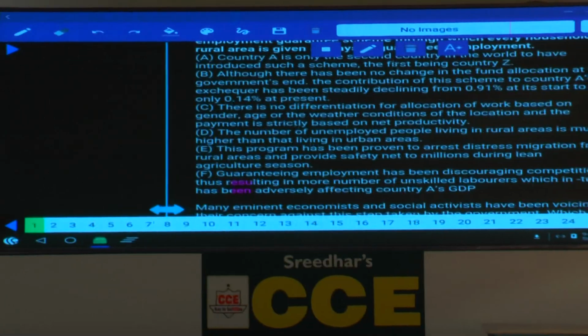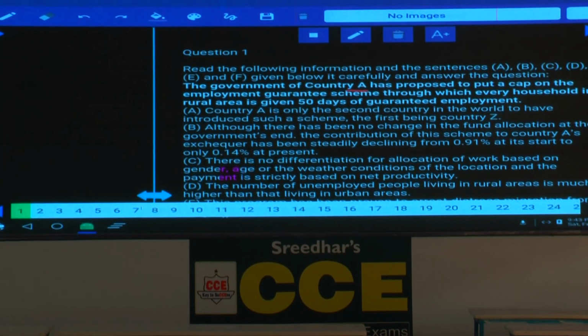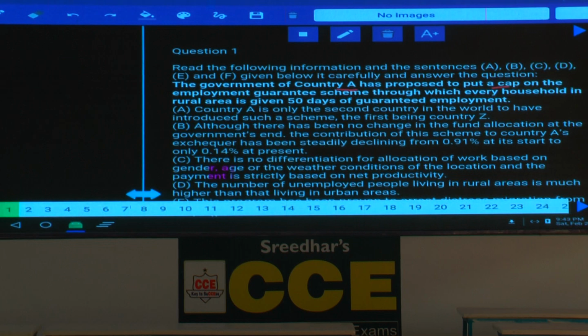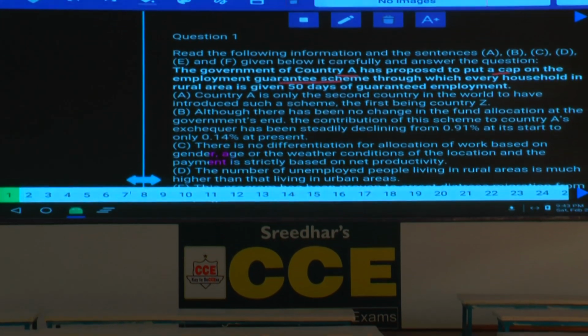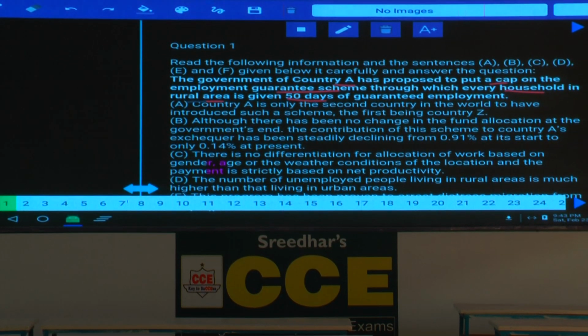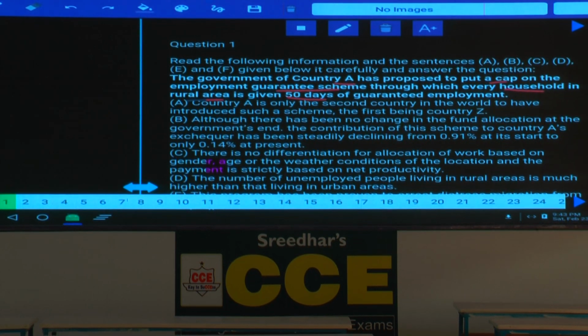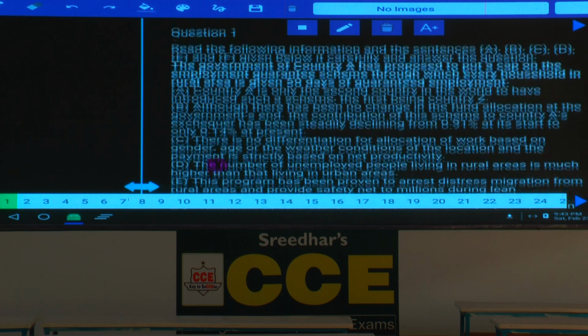Then in question number 1, the government of country A has proposed to put a cap on the employment guarantee scheme, through which every household in rural area is given 50 days of guaranteed employment. Now the government has decided to do this one. What is the cap here? Employment guarantee scheme for 50 days in rural areas, followed by A, B, C, D, E and F.